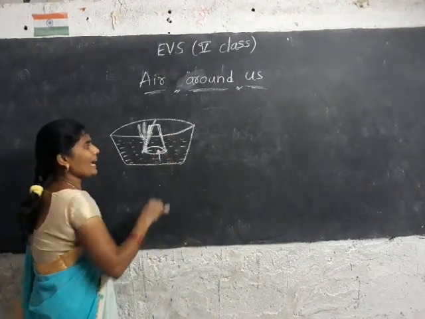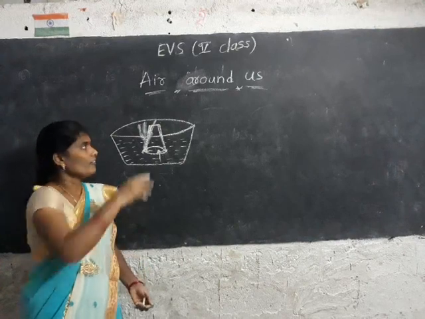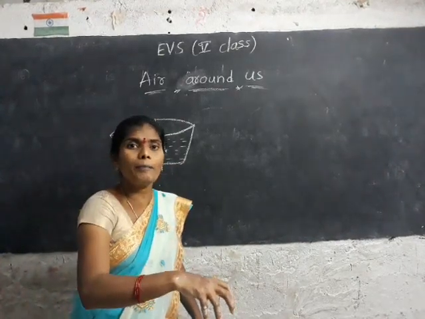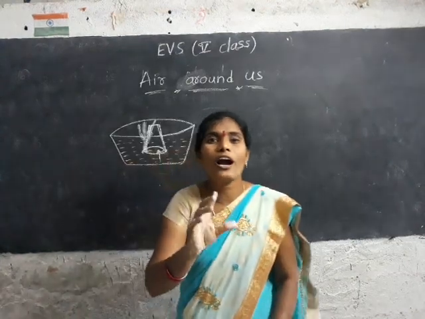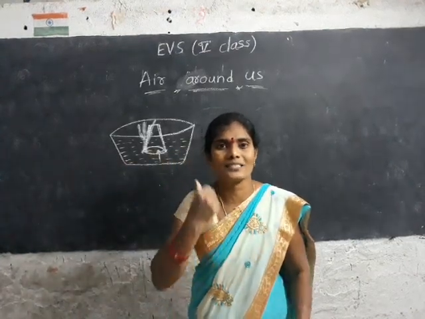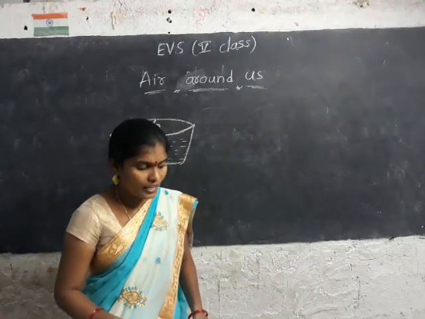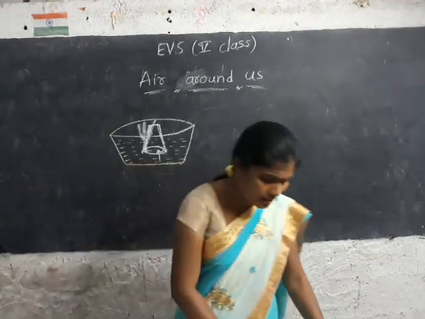When you keep the glass straightly into the bowl, the water won't let into the glass. Understand me?